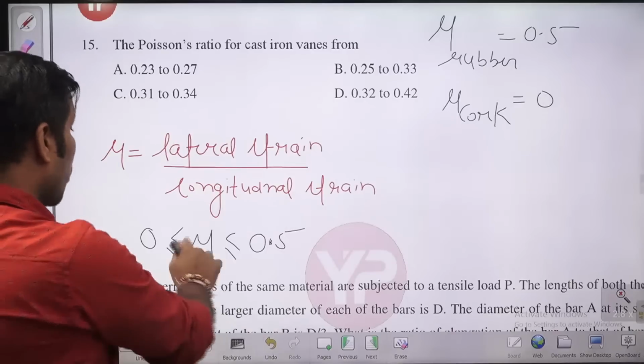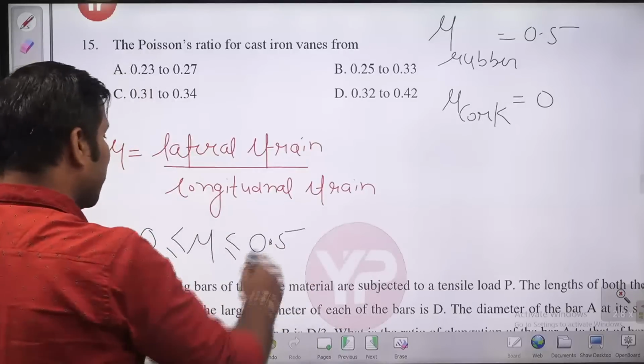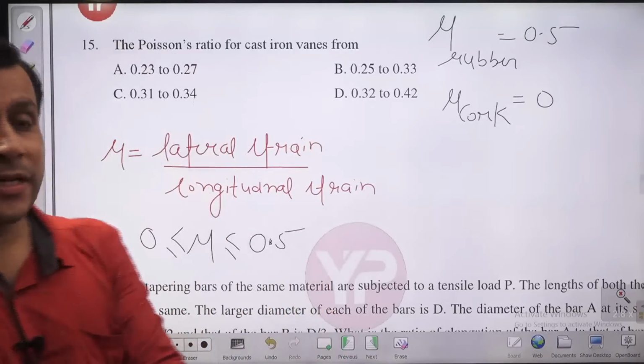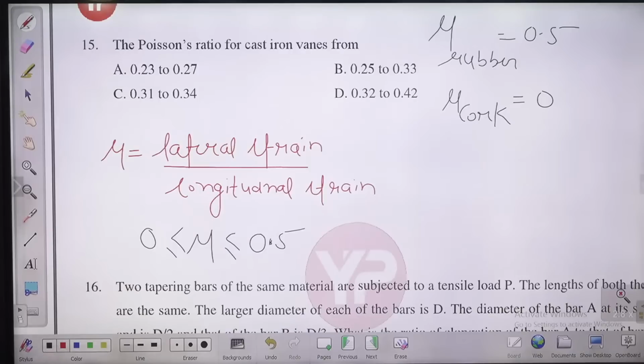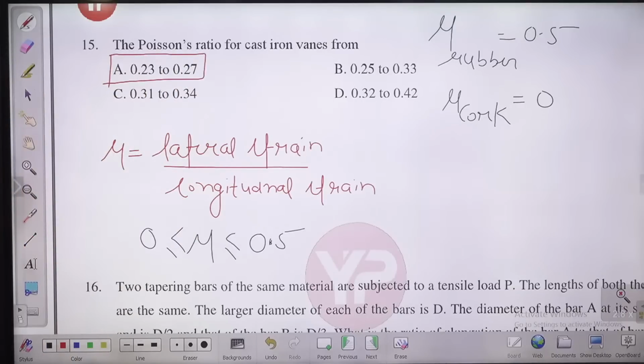For most other engineering materials, it varies between 0 and 0.5. It may be negative also for some kinds of biomaterials. But its value for cast iron varies between 0.23 and 0.27. Fine, guys. So A is the answer for this question. Please check.